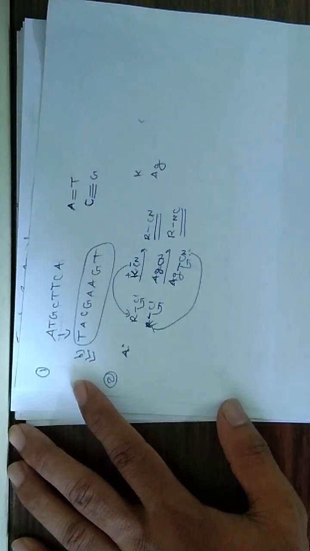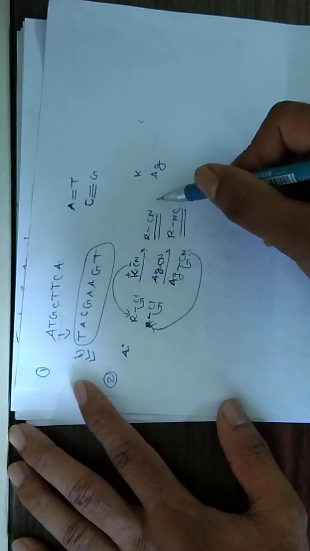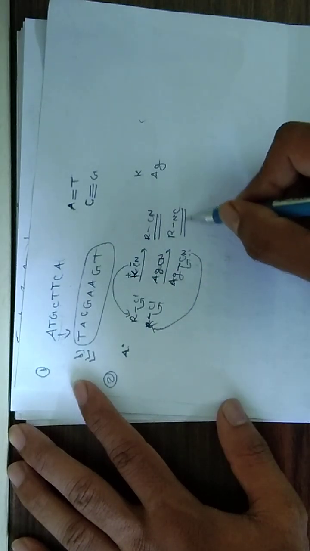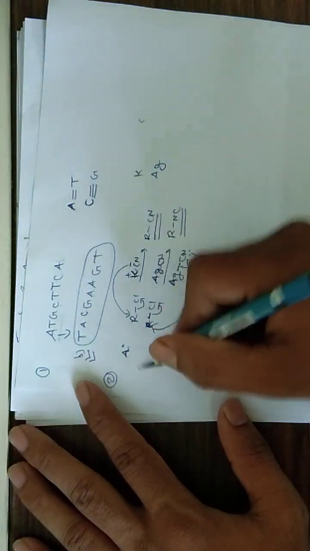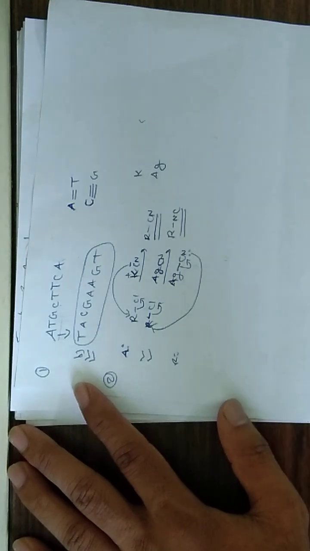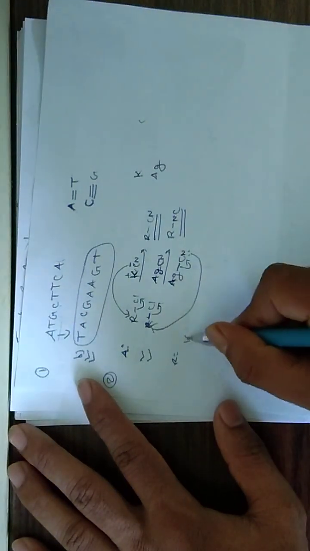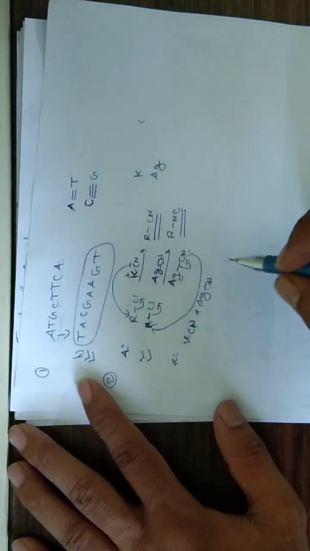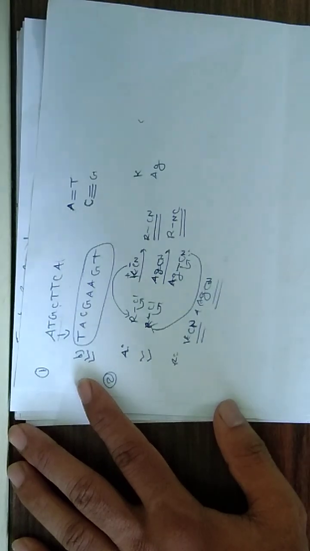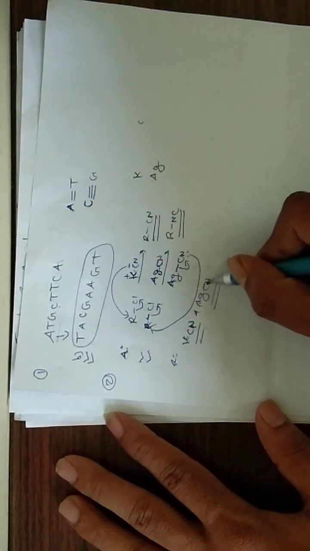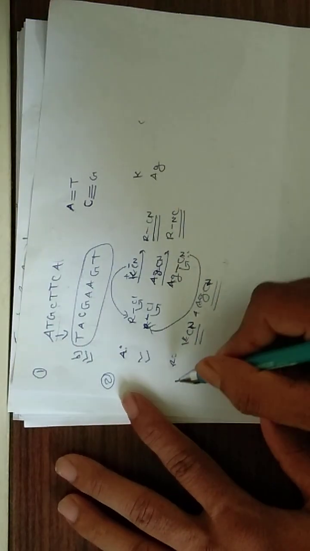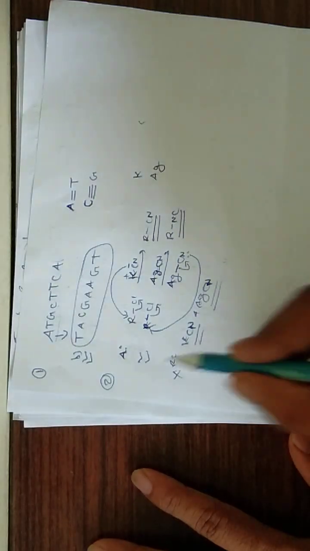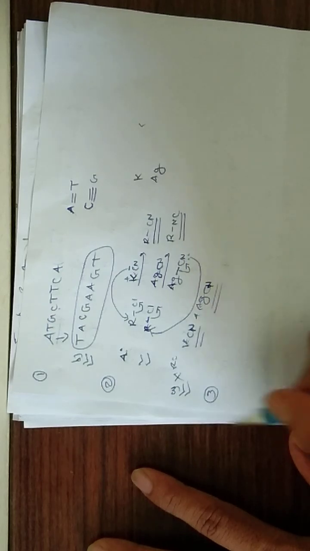So the assertion says that haloalkanes react with KCN to give the cyano compound as a main product, and haloalkanes react with AgCN to give isocyanide as a main product. So the assertion is correct. Now what about the reason? The reason says that KCN and AgCN both are ionic. I have already told you that KCN is ionic, but AgCN is covalent in nature. Therefore, isocyanide is formed with AgCN. So the reason is wrong. So here the correct option is: A is correct, but R is incorrect. So the first option is correct for that question. Now the next question.